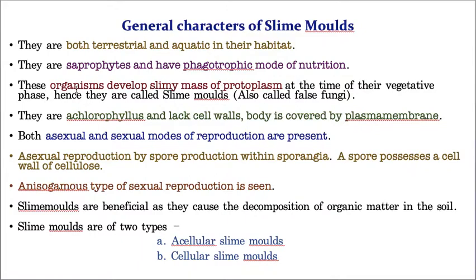Again, I'll repeat, then you will understand a little more clearly. They depend upon dead and decaying organic matter. That's why they are called saprophytes. Do you understand till here? Now, this dead and decaying organic matter, they take it in a holozoic manner, and after they take this food material in, they digest it with the help of a special structure called a digestive vacuole. That's why it is called phagotrophic mode of nutrition.